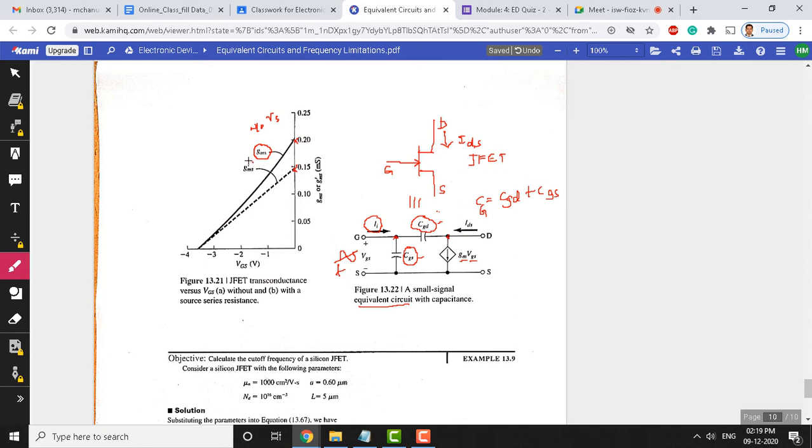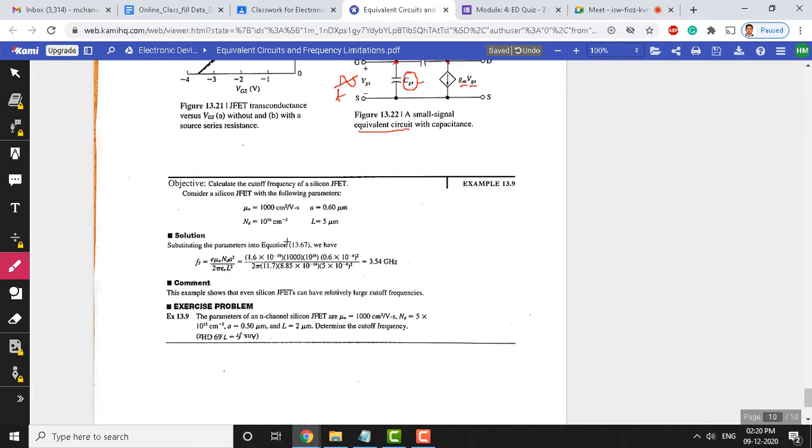So this G prime m is the transconductance with RS. With RS, we know that due to the negative feedback, transconductance decreases. So, without RS, there is no feedback, hence the transconductance is very high. So, this graph shows you the variation of transconductance with reference to the gate source voltage.